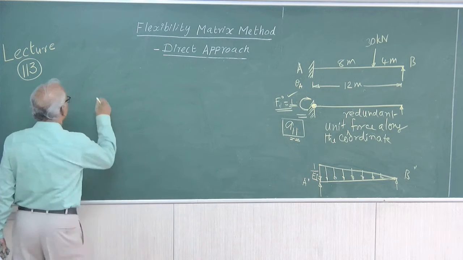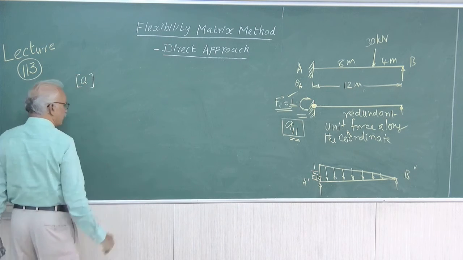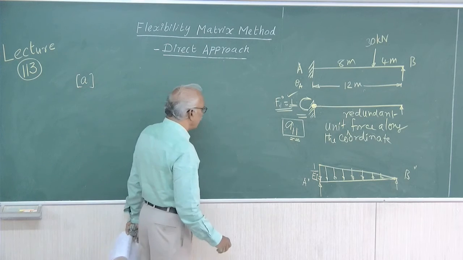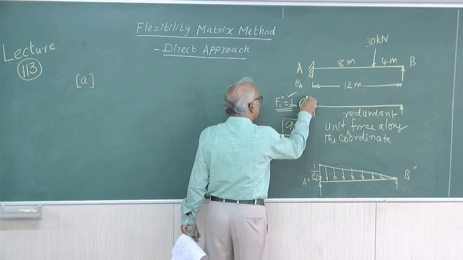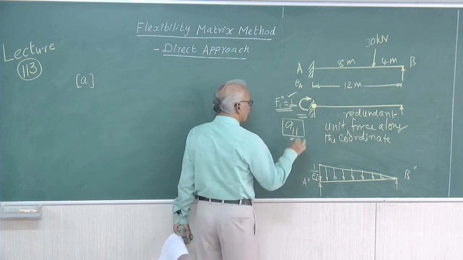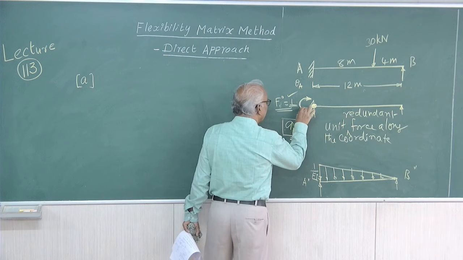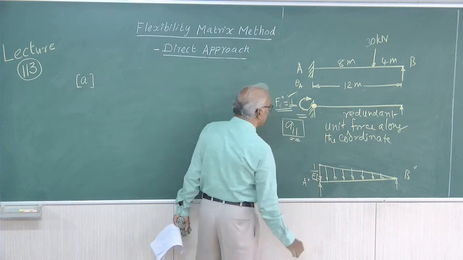Therefore, A equals, there is only one value here. A will be again the slope, because the coordinate is this. Therefore, again we are calculating only the displacement, namely the slope. The slope here will be given by the shear force at the corresponding section of the conjugate beam.